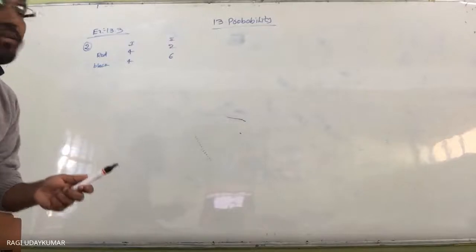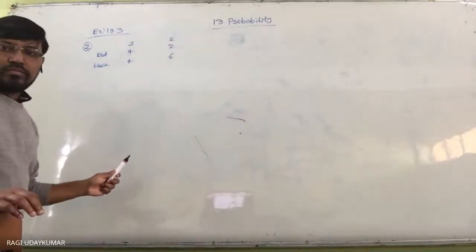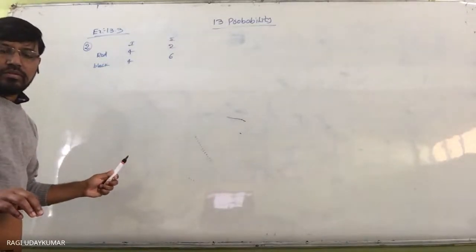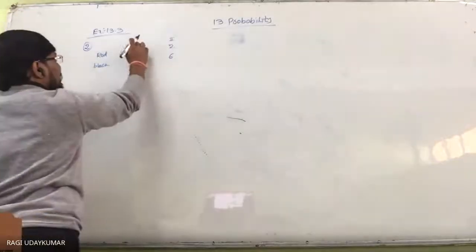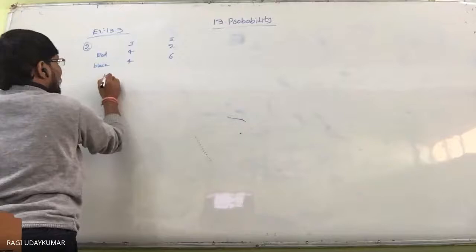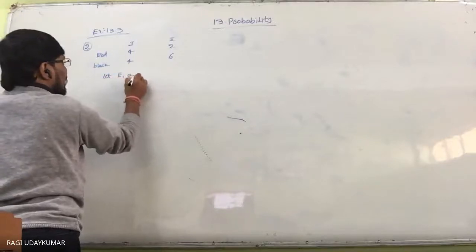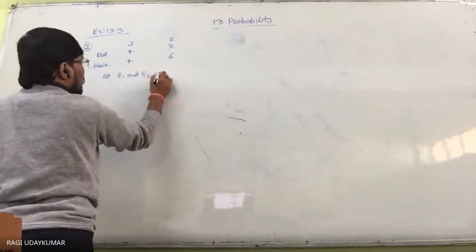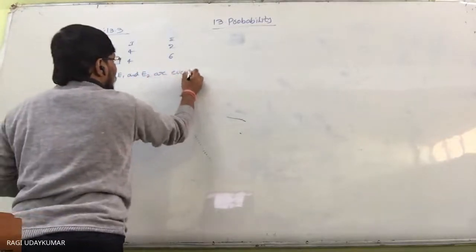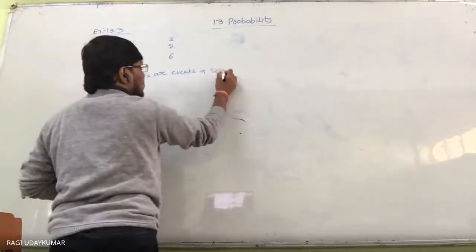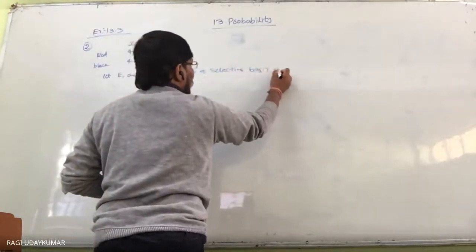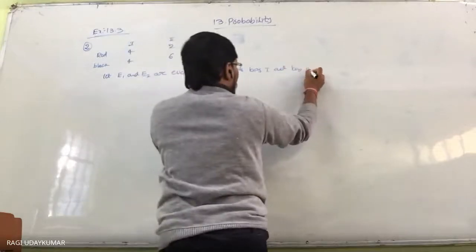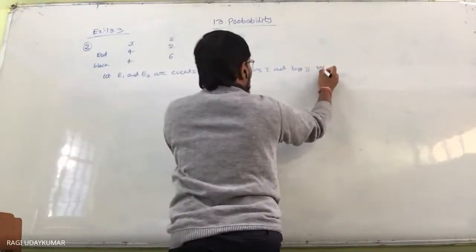Now the complete board is visible to you. Let E1 and E2 be the events of selecting bag 1 and bag 2 respectively.